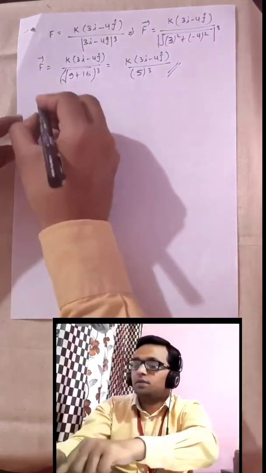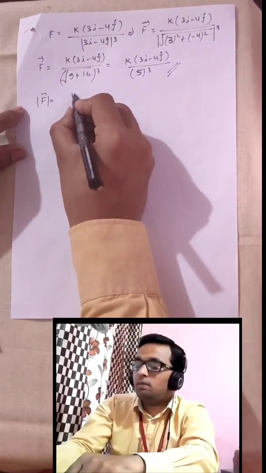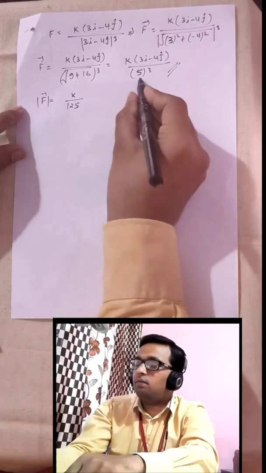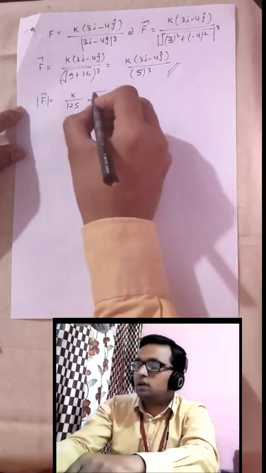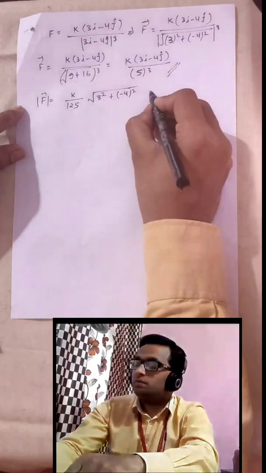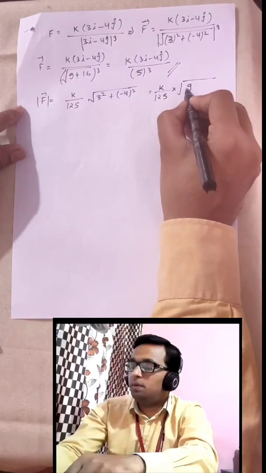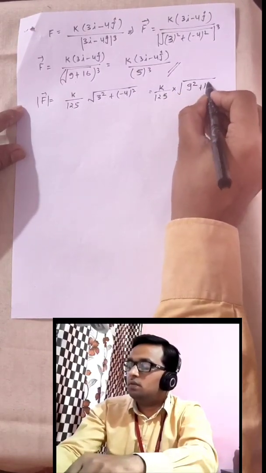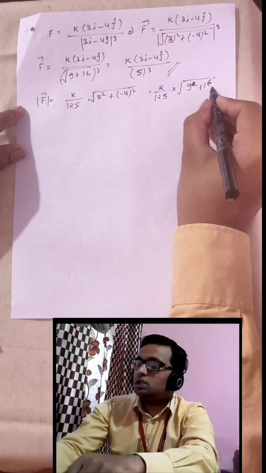Let's check it. Magnitude of F equal to K by 125, cube of 5, and this vector will have magnitude of this much, that is K by 125. This we have solved previously, 16, okay, not square, 16.